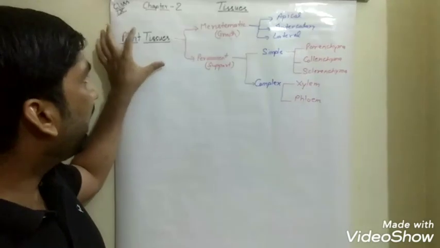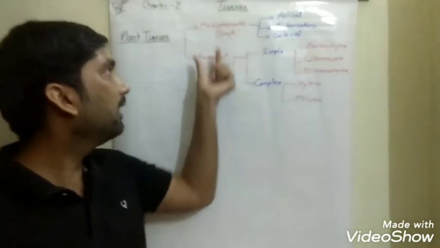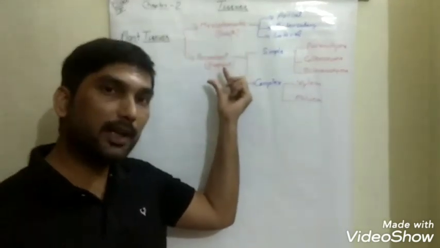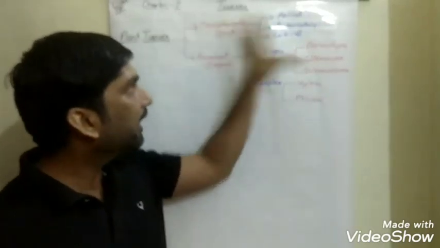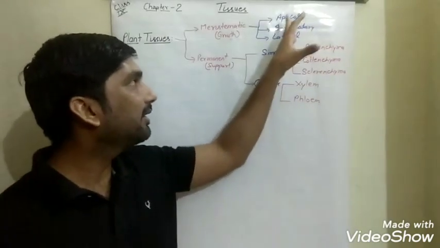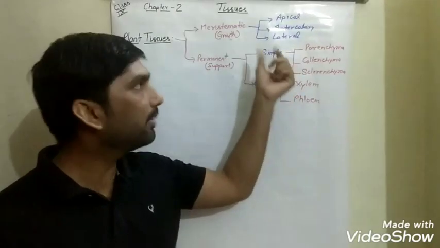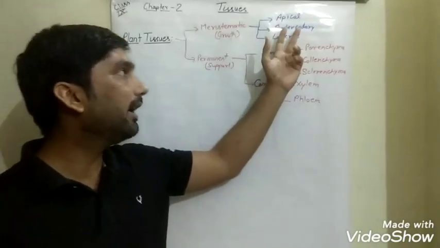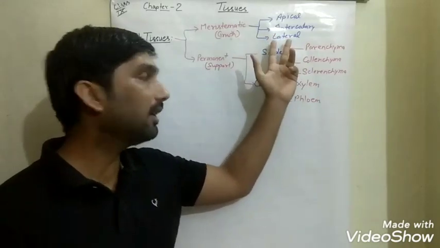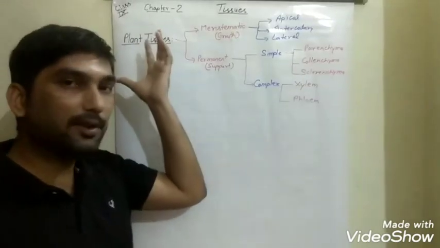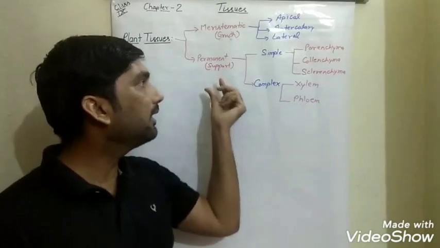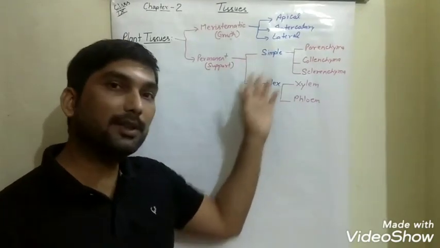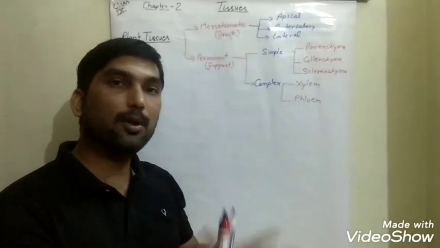So today we have only classified the plant tissues. Plant tissues are mainly classified in two categories: meristematic and permanent. Meristematic is again divided into three classes on the basis of their presence in the plant body: apical, intercalary, and lateral meristematic tissues. And permanent is classified in two categories on the basis of the structure of cells.